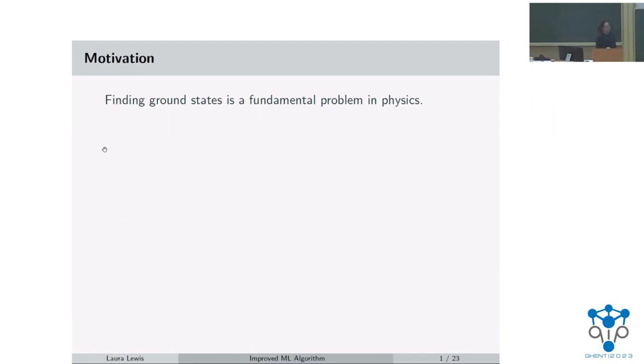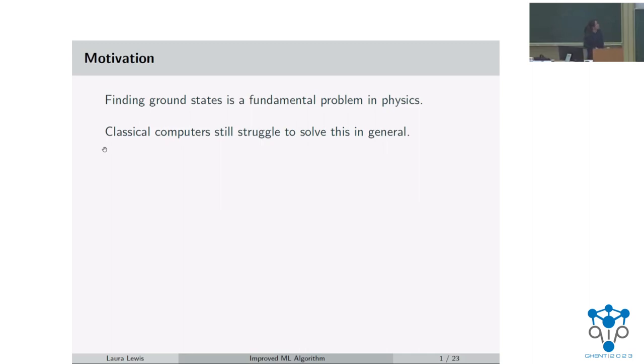Okay, to give some motivation for this problem, as you all probably know, finding ground states is a really fundamental problem in physics and has a lot of applications in, say, material science and also chemistry. But despite recent improvements on trying to find classical algorithms to solve this problem, classical computers still really struggle to solve this problem in the fully general case. So for example, you may have heard of the DMRG algorithm, which works really well in one dimension, but for higher dimensions, it becomes very difficult and it's less efficient there.